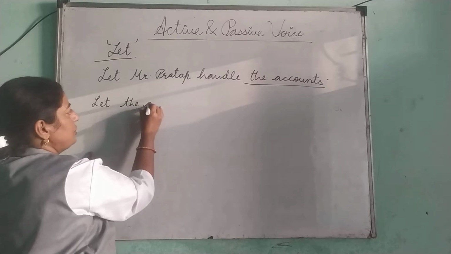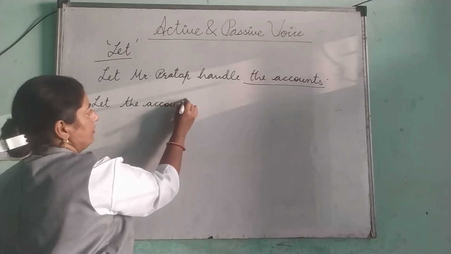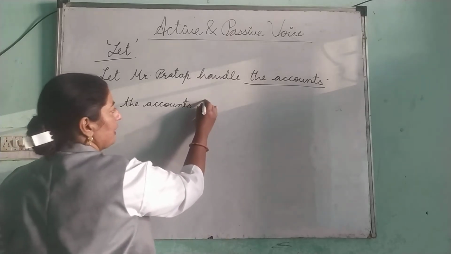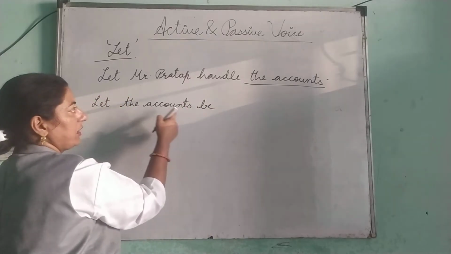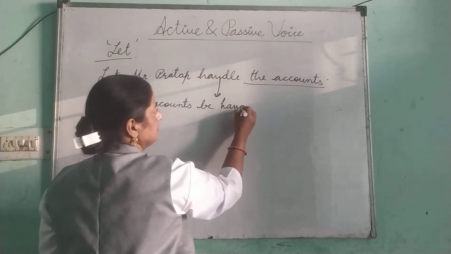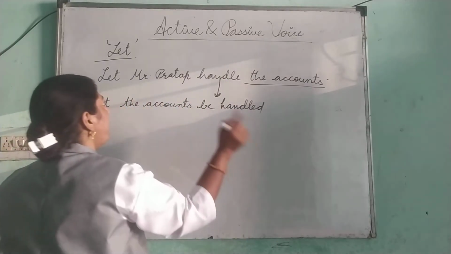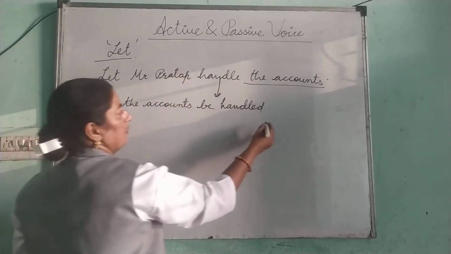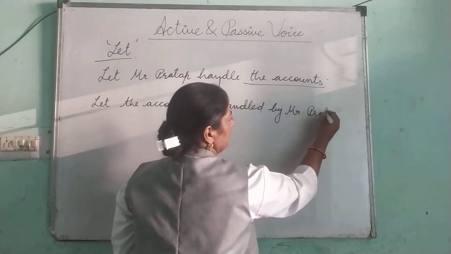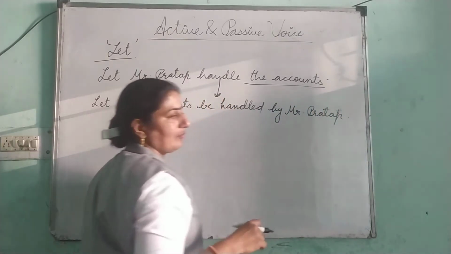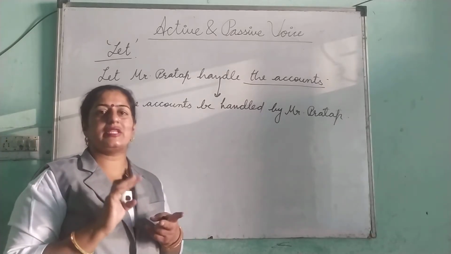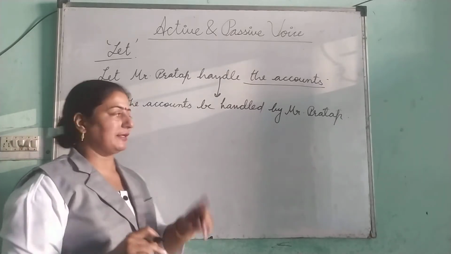we have to add be. Let the accounts be handled by Mr. Pratap. Right? So we have to put only be when the sentence starts with let.